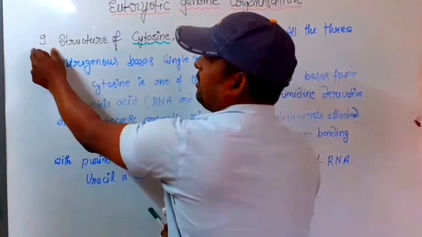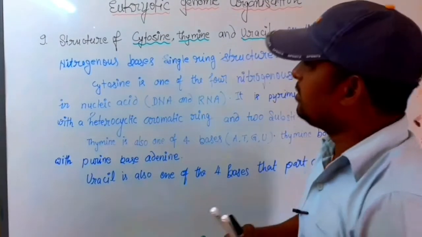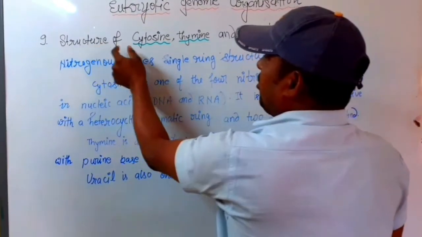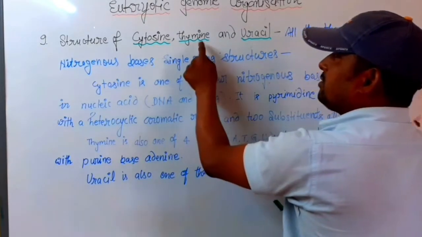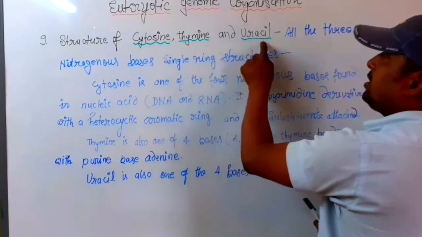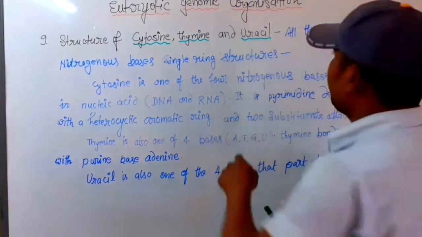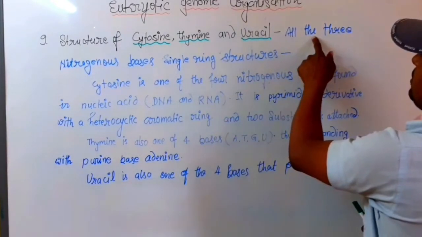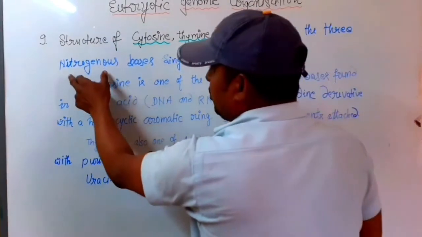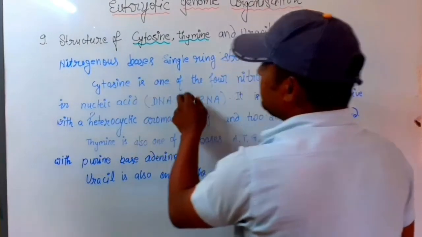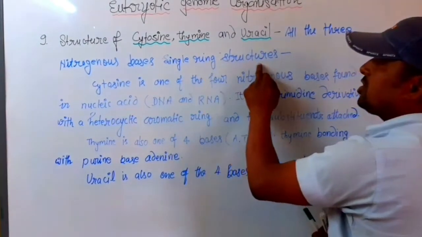Point number 9. Structure of cytosine, thymine and uracil. All three nitrogenous bases have single ring structures.